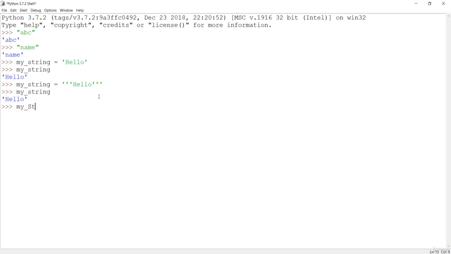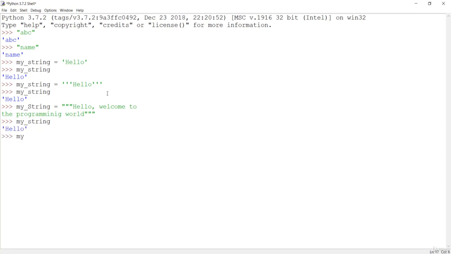So if I say my string, and I want to create the multi-line string, then I can say hello, and I can say welcome to, let's make this multi-line by going down, the programming world, and if I close with these triple quotes and hit enter, you'll see that we have just extended our string.